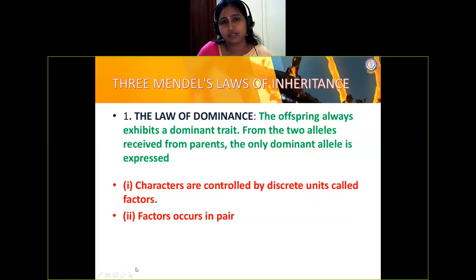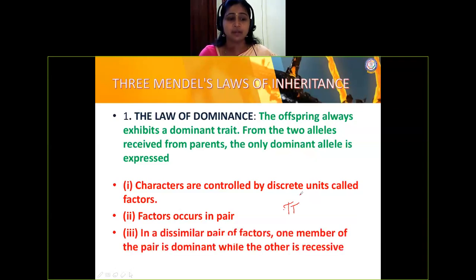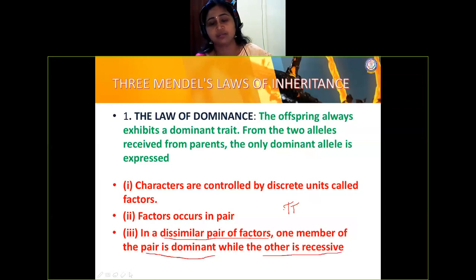Okay, who coined the term gene? We know already it is Johansen, right? And this factor always occur in pair. So again, we'll take the well-known example, the two factors capital T, and it is occurring in pair. Then, in a dissimilar pair of factors, only one member of the pair is dominant, while the other is recessive. For that, just guess. I'll give you 1 second time. Meanwhile, I'll write here. Check what it is.